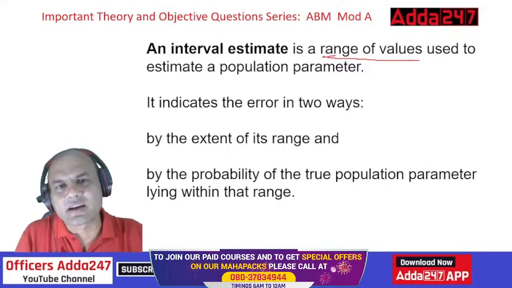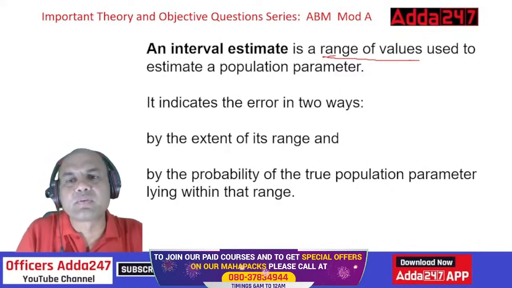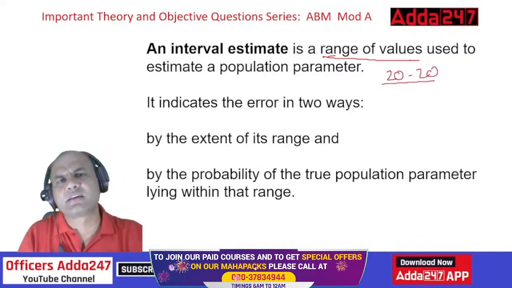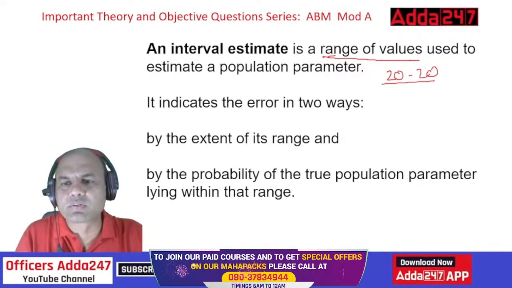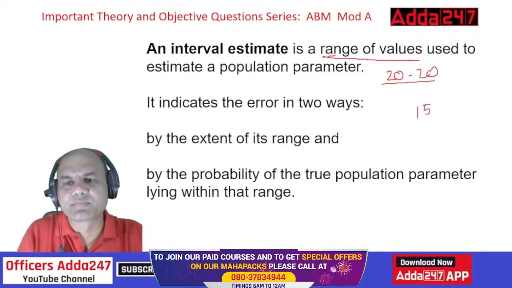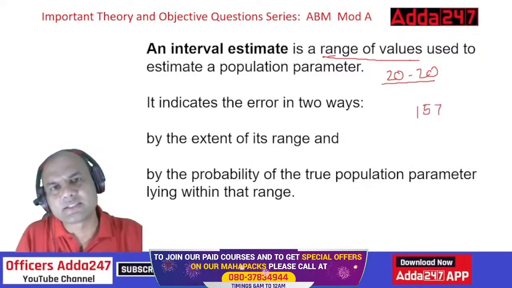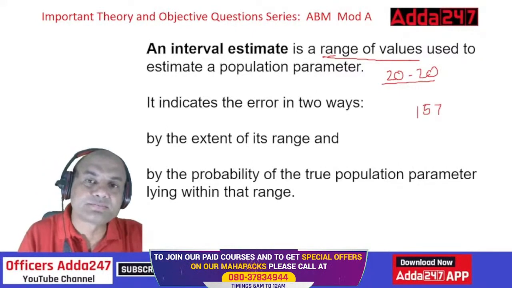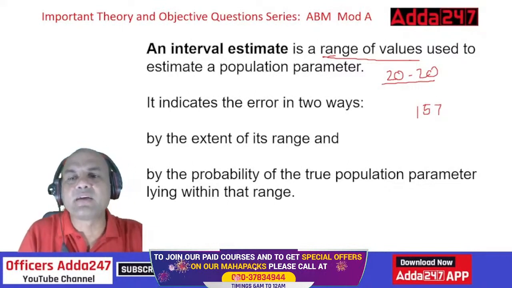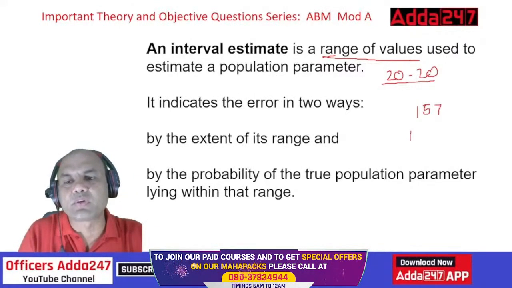If it's a T20 match, can I say exactly that India will score 157? Can I say that? No. What I can say is that India will score somewhere between 140 to 160.